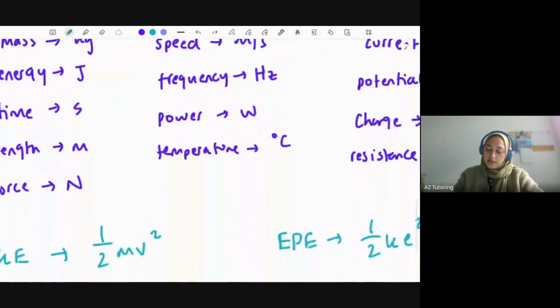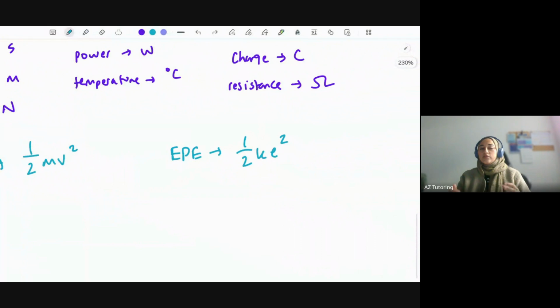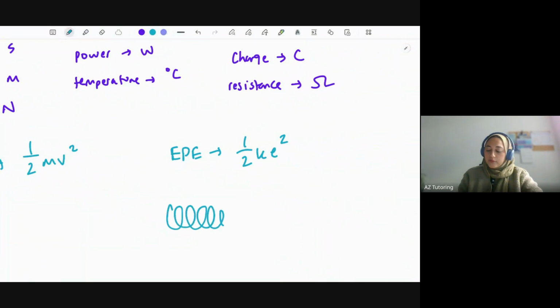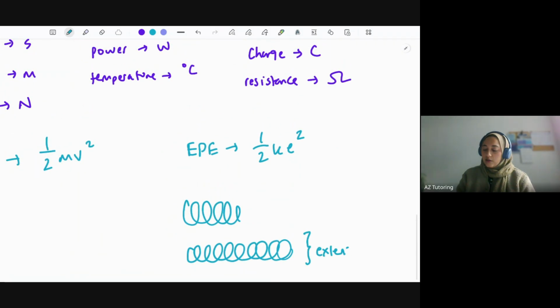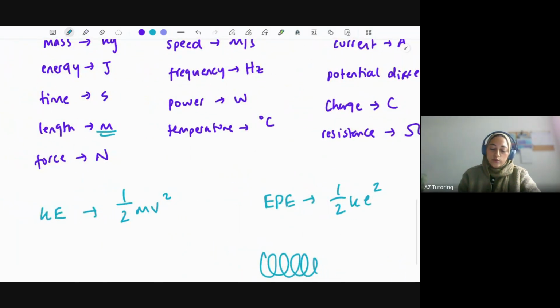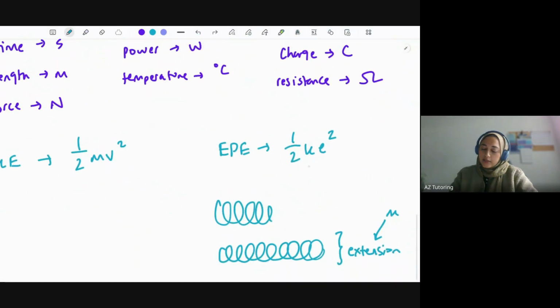So what this basically means is something that's got elastic potential energy. I would say think of a spring, because it's got that elastic potential energy. You could pull it and then let go. So the amount you pull it by, so let's say it starts off there and then I stretch it to here. This is known as the extension. So how could you measure the extension? Well, the length of it has changed. So extension is measured in meters, which is standard for length, which we already know. And then spring constant would be different depending on what spring it is. So for example, it could also even be an elastic band.